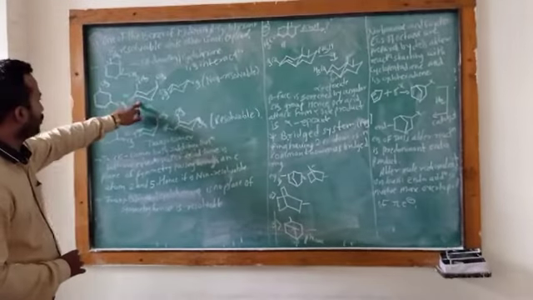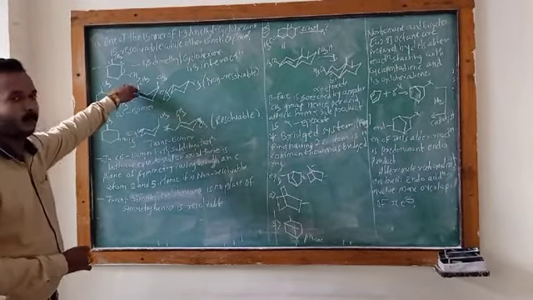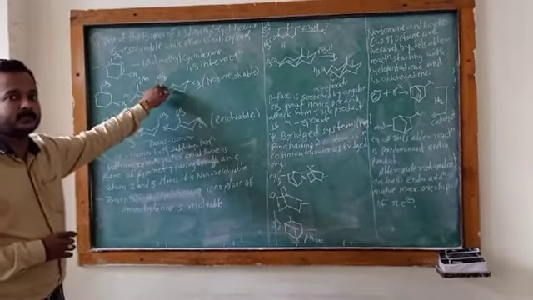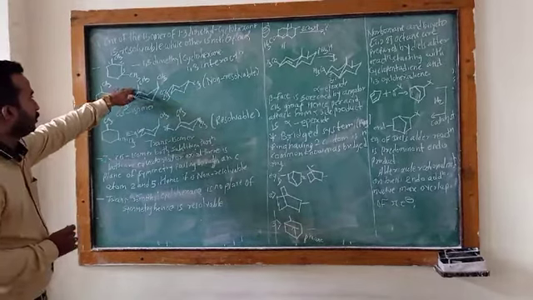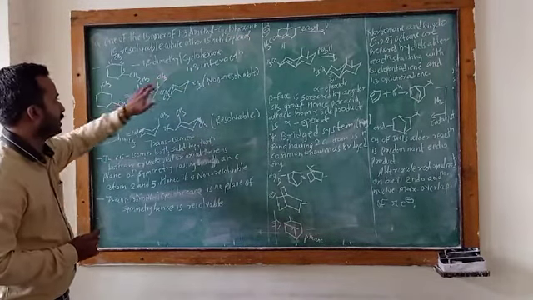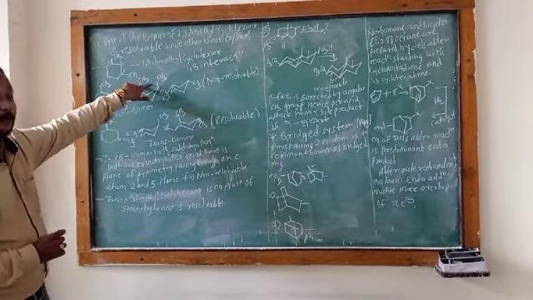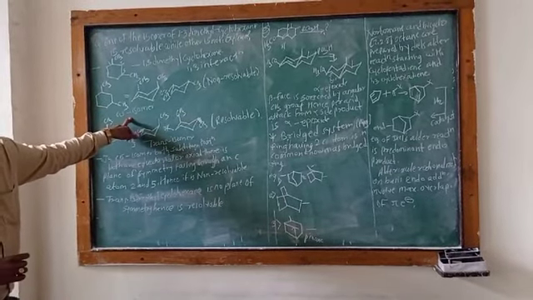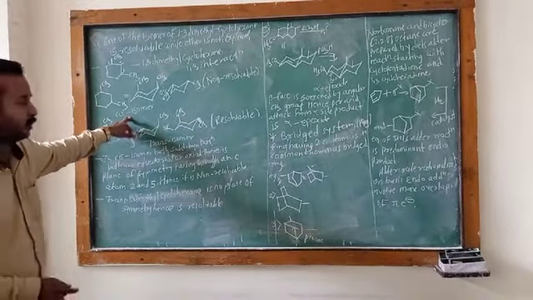In the chair form ring, the methyl group at the first position is axial, and the methyl group at the third position is axial. This 1,3 interaction shows the cis isomer.